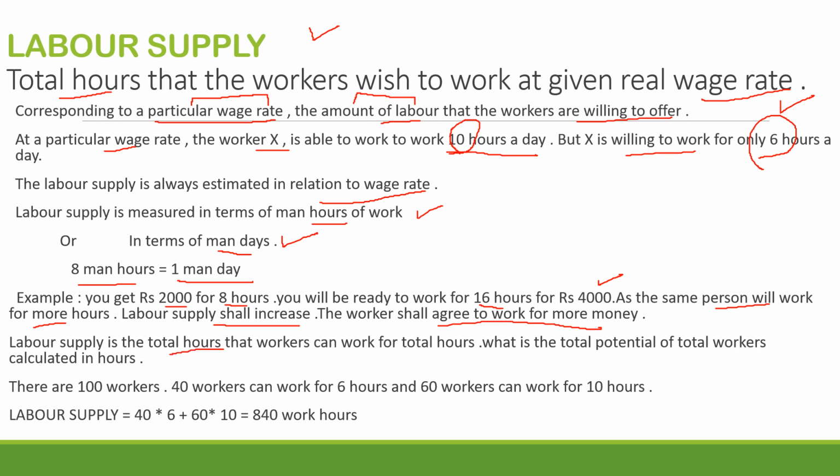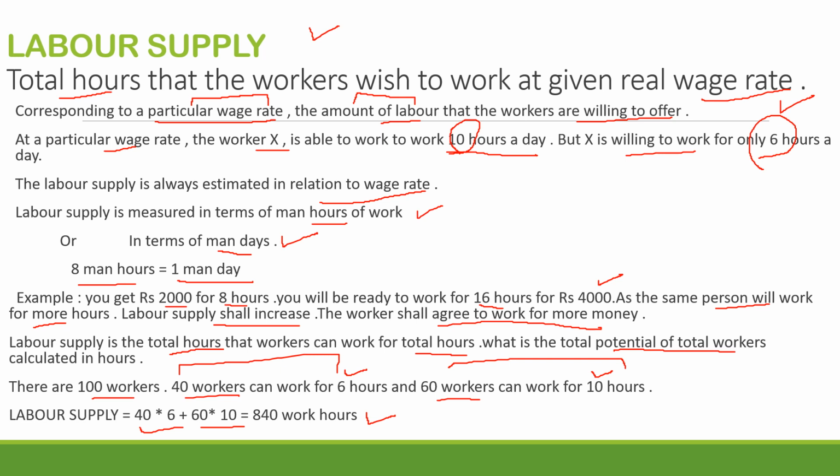Labor supply is the total hours that the workers can work. What is the number of hours that the worker will work? This is the potential of the total workers combined, calculated in hours. Supposing there are 100 workers. 40 workers are working for 6 hours and there are some separate 60 workers who are working for 10 hours. So what is going to be the labor supply? It is 40 multiplied by 6 plus 60 multiplied by 10. So this is 240 plus 600. This gives you 840 work hours. This will be your labor supply.